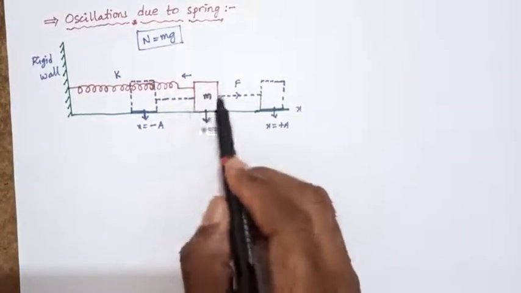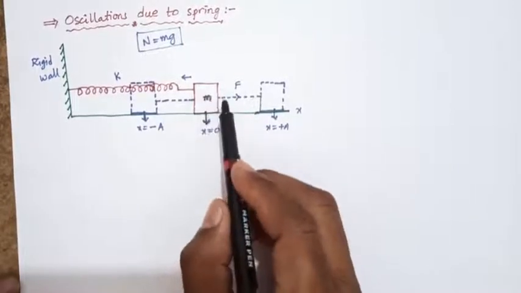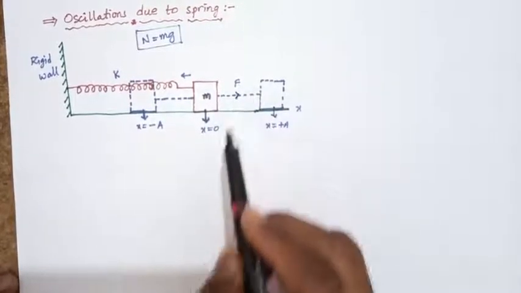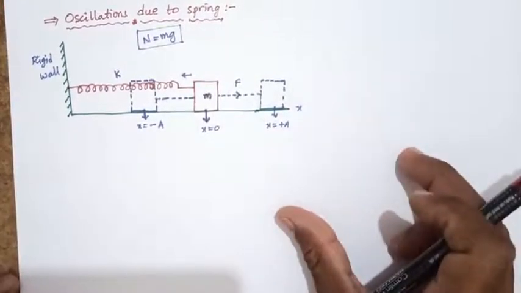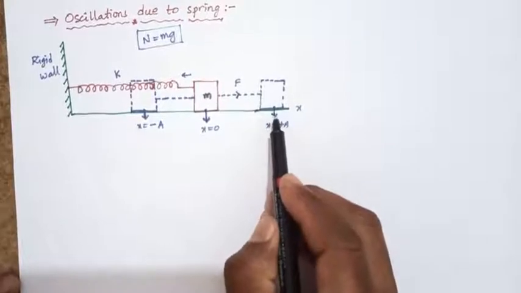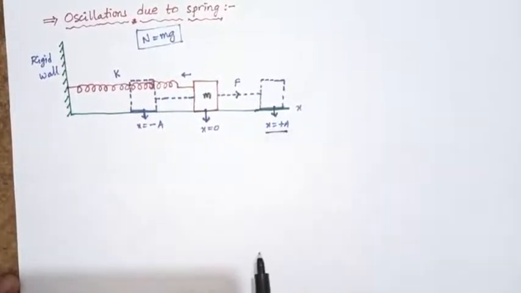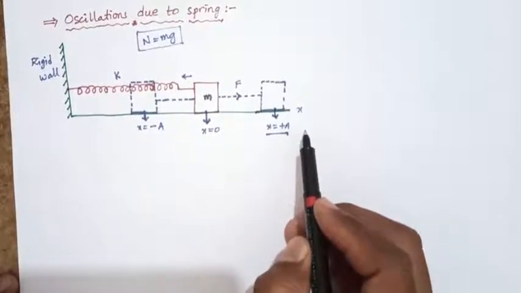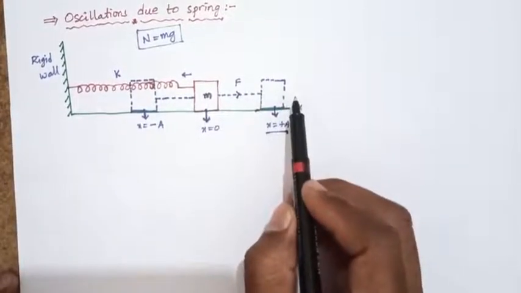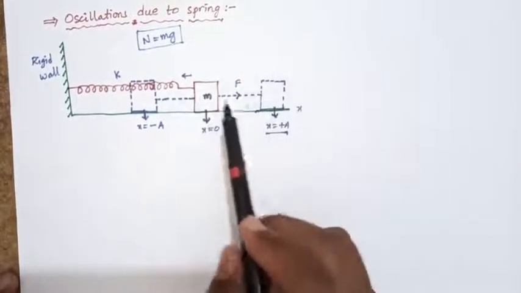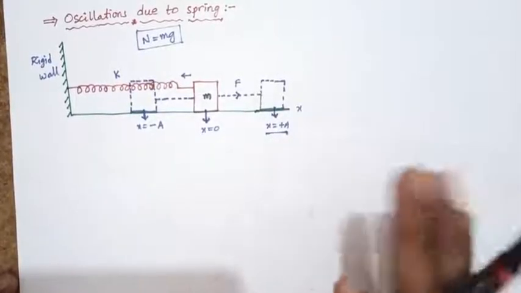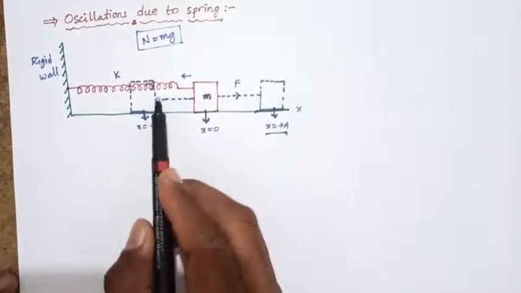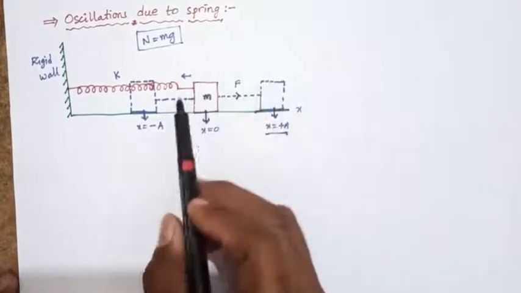When the block of mass is pulled to the right side by an applied force, it covers some displacement up to the maximum, which is the amplitude plus A. Displacement to the right is along the positive x-axis, and the spring is elongated. When the force is released, it moves in the opposite direction due to the restoring force.